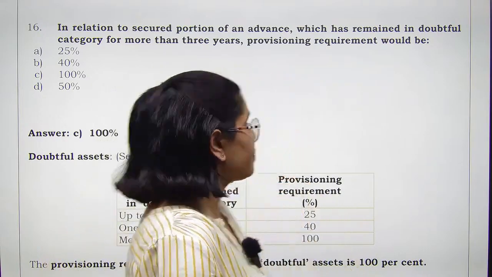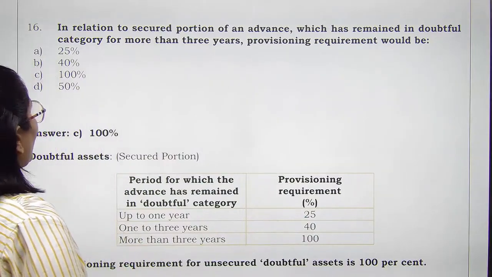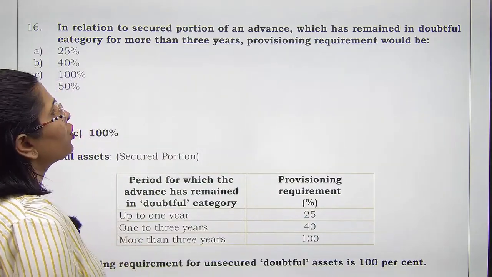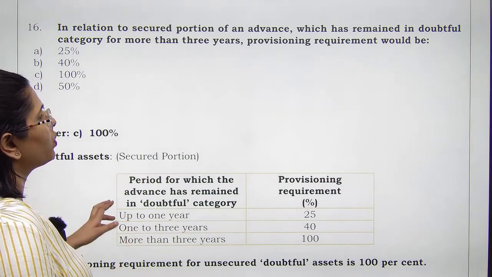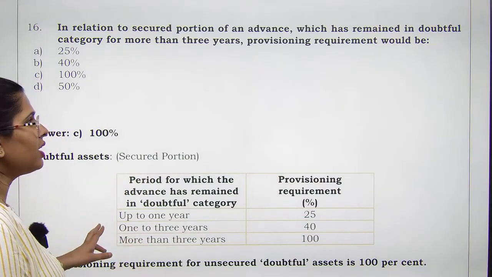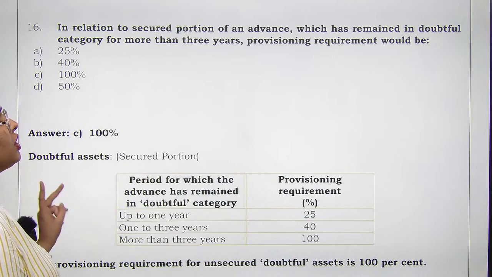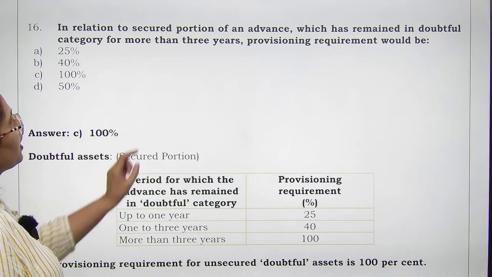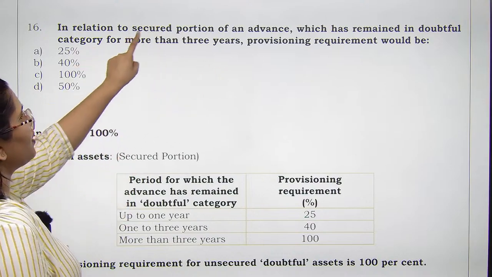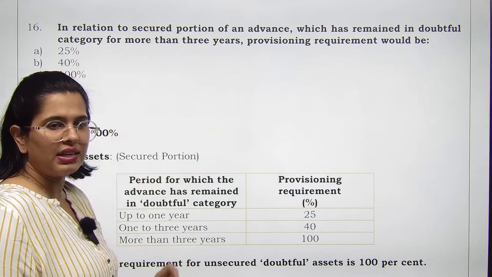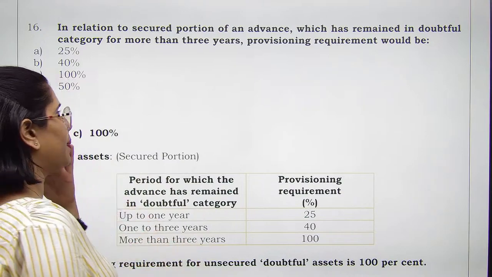Let us kickstart. So number one question that we have is in relation to secured portion of an advance which has remained in doubtful category for more than 3 years. Provisioning requirement needs to be. So now few things that you have to notice. We are talking about secured portion remained in doubtful category for more than 3 years. The time limit has also been mentioned.